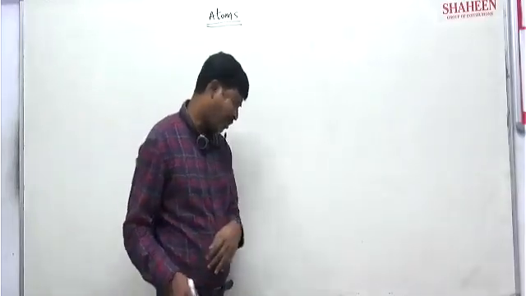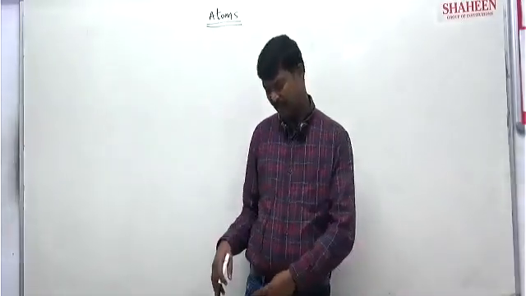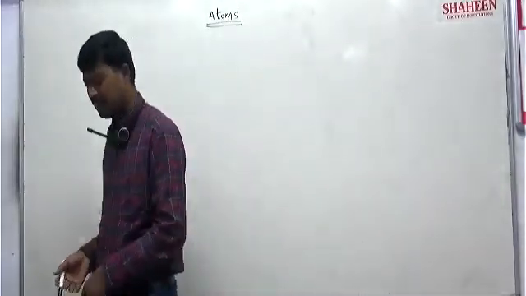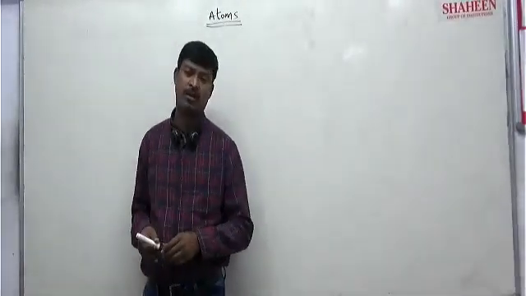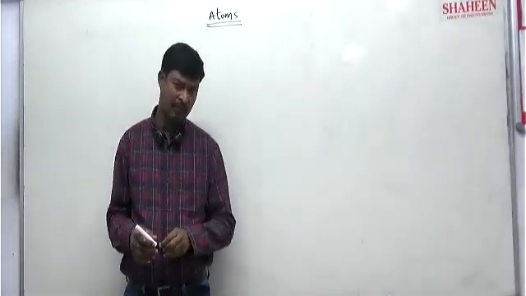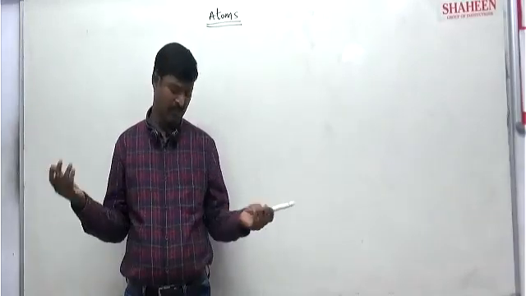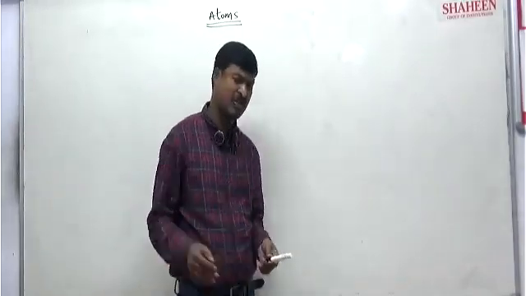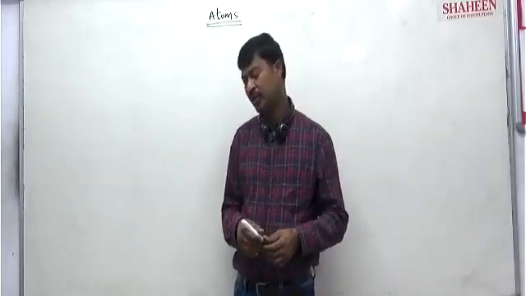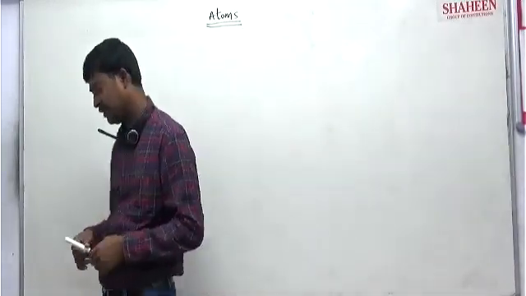But this did not explain clearly what exactly an atom consists of, what is inside the atom, and what the electrostatic attraction or repulsion force is.